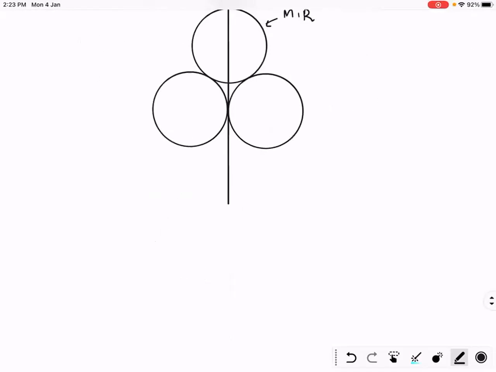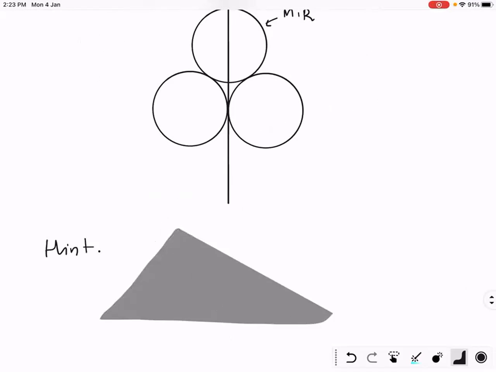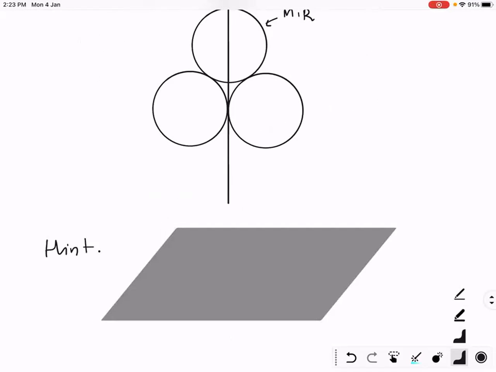Okay, I'll give you a hint. But can you see a ring?